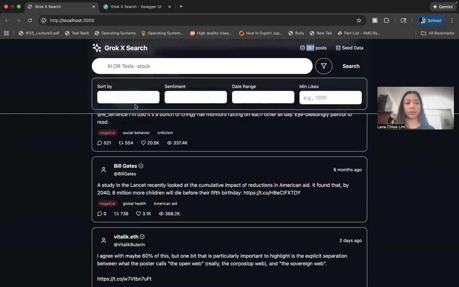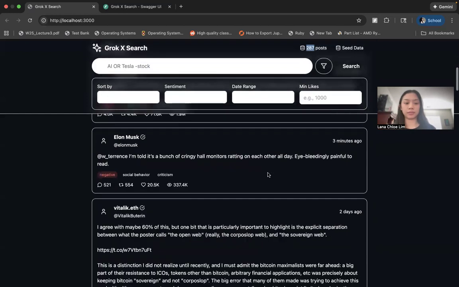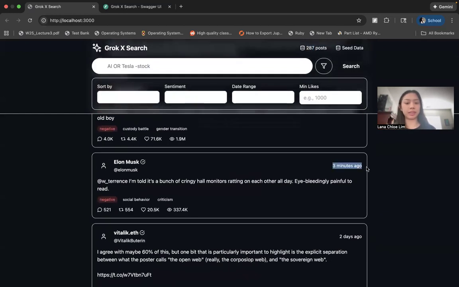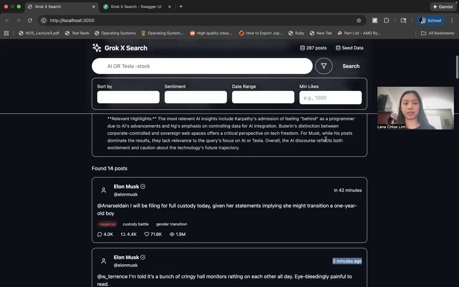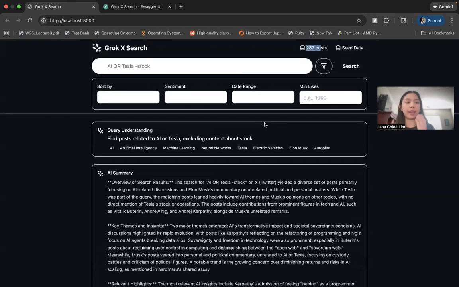We could sort by most recent and then search again. Yeah, so this one was 3 minutes ago because we just pulled from X using seed data.